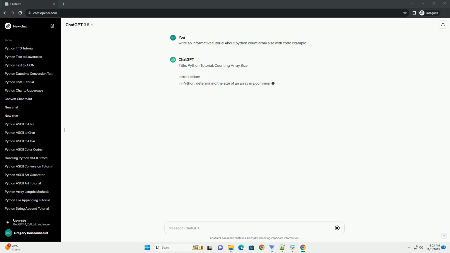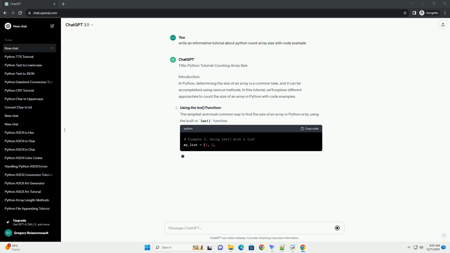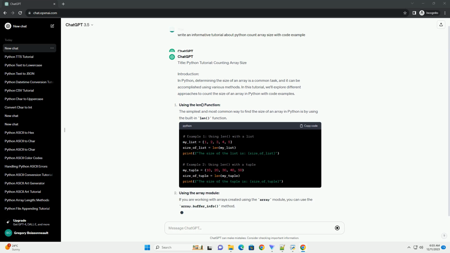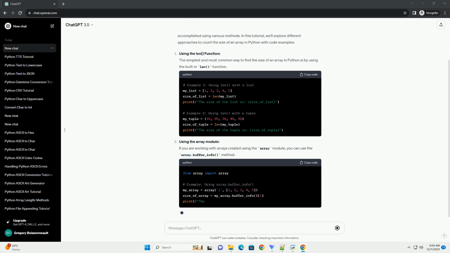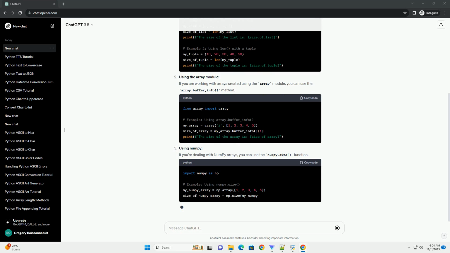Title: Python Tutorial, Counting Array Size. Introduction. In Python, determining the size of an array is a common task, and it can be accomplished using various methods. In this tutorial, we'll explore different approaches to count the size of an array in Python with code examples.